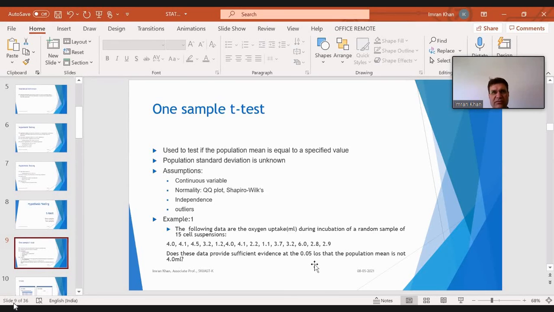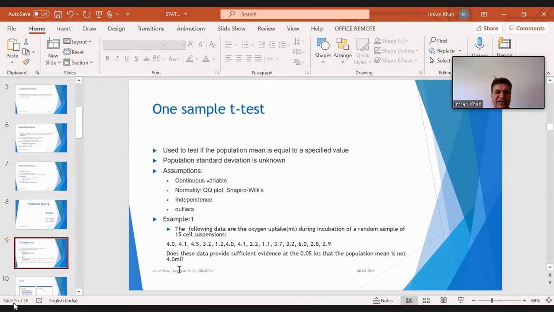This 0.05 we call the level of significance, which is usually decided at 5%. So 5% means 0.05. Does this data provide sufficient evidence at the 0.05 level of significance that the population mean is not 4 ml?